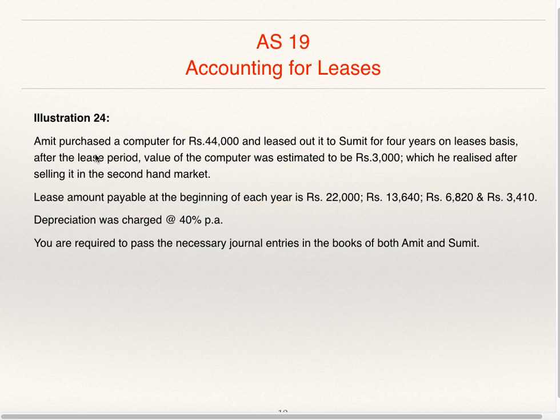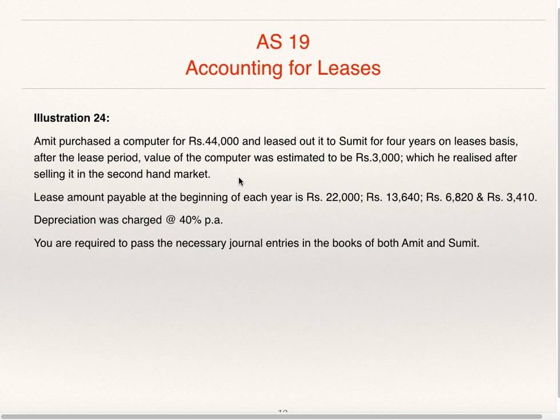Illustration 24. Amit purchased a computer for 44,000 and leased it out to Sumit for 4 years on lease basis. After the lease period, value of computer was estimated to be 3,000, which he realized after selling it in the second hand market.